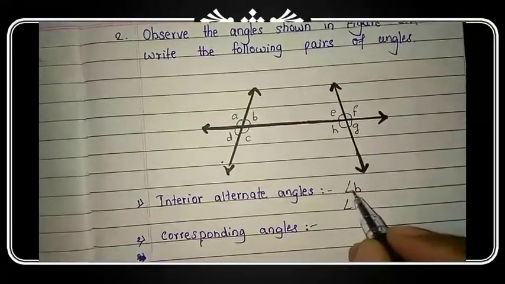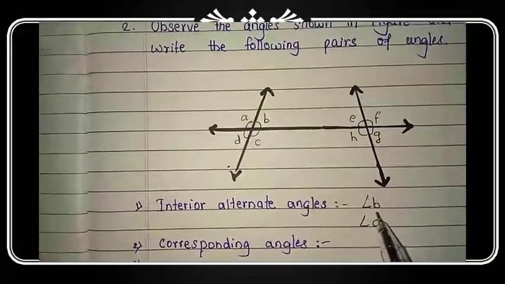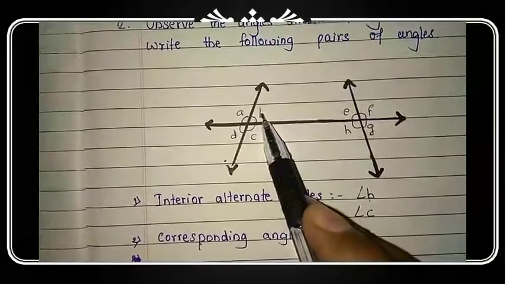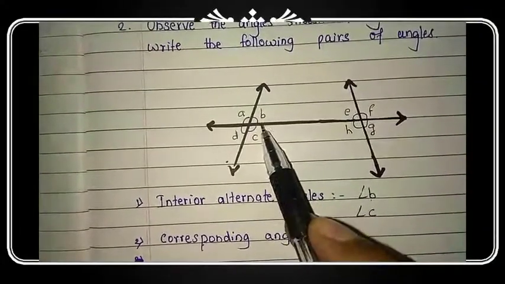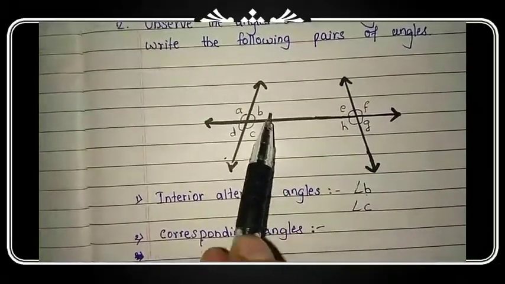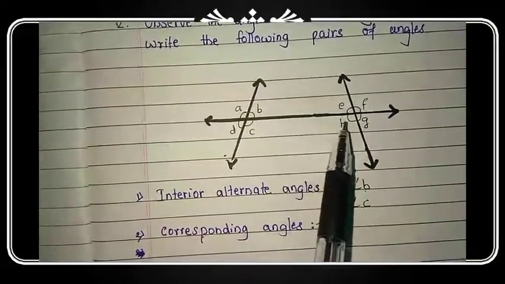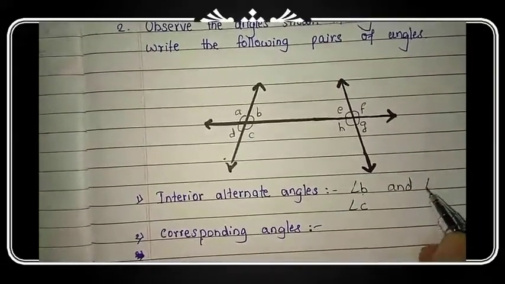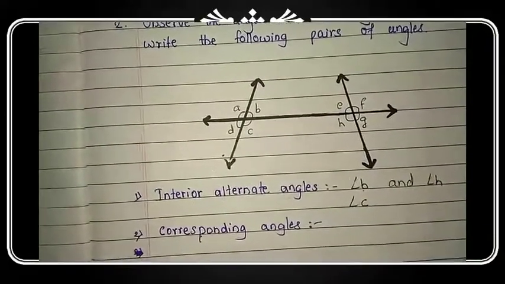Now what is the pair of interior alternate angle of angle B? So angle B is above the transversal. So opposite side means its alternate angle will come below the transversal on the next line. So interior alternate angle of angle B would be angle H. So angle B and angle H are pairs of interior alternate angles.